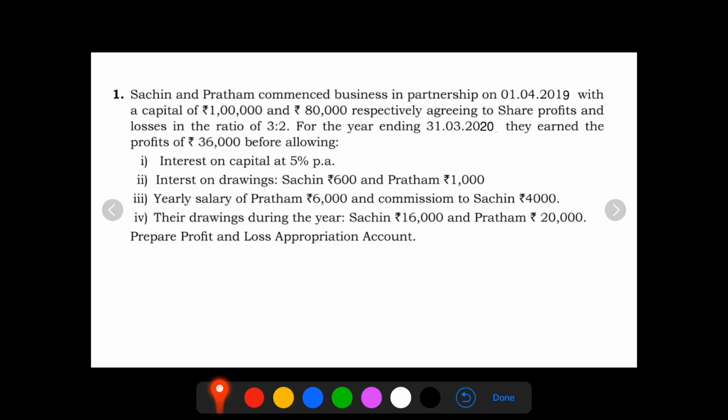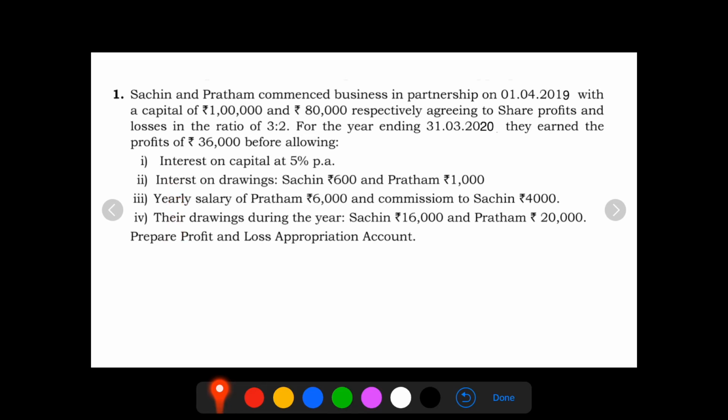So the question says we need to prepare profit and loss appropriation account for the year ending 31st March 2020. While preparing the appropriation account, first take the profits, then take the items given in the question one after the other.